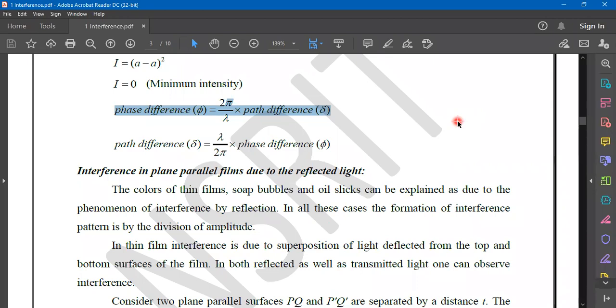So phase difference phi equals 2 pi by lambda into path difference. If you know one relation, automatically the second will come: path difference equals lambda by 2 pi into phase difference. You should know these relations. You'll use them not only in interference but also in the next chapter, diffraction.